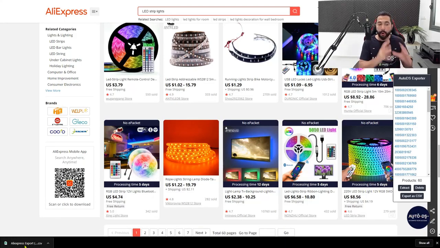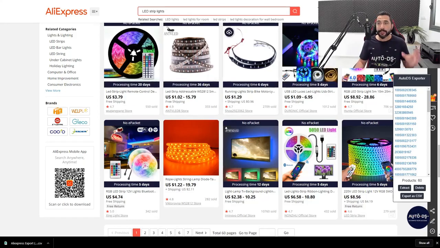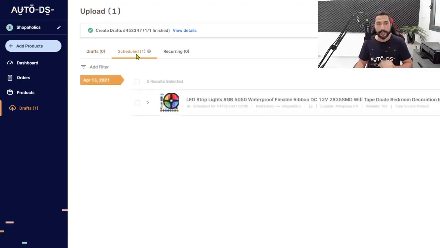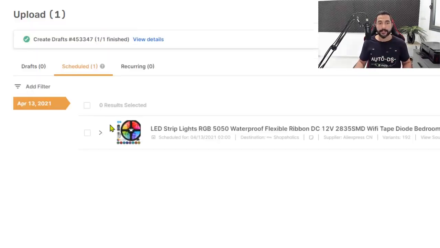Now I don't even need to open that file. The only thing that I need to do is head back to AutoDS, and as I can see here, it already finished creating that draft from the LED strip light where I copied the URL and showed you guys how to use also the one-click importer. So as you can see, it's already here on our stores, and it's going to be in the draft section in the schedule tab because I scheduled to upload it 2 days from now. So if I click on scheduled, here it is, scheduled to be imported to our stores 2 days from now. Today is April 11th, so it's going to be on April 13th.